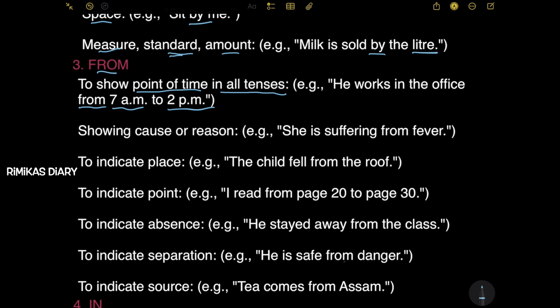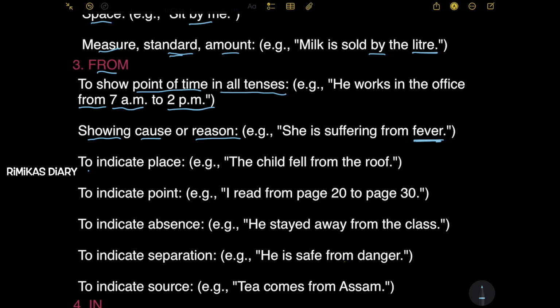Next, showing cause or reason. Example, she is suffering from fever. So here, it's showing the cause. Why is she suffering? She is suffering from fever. So the fever is the cause here.